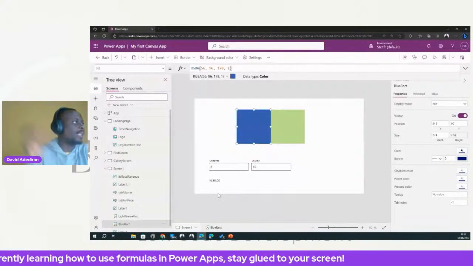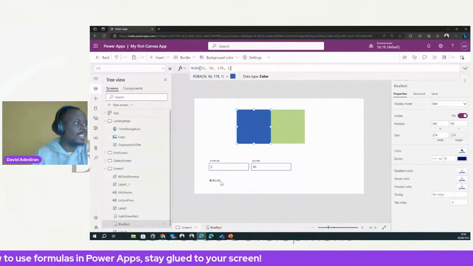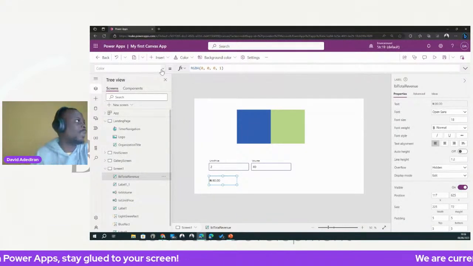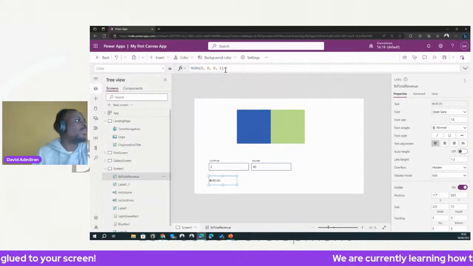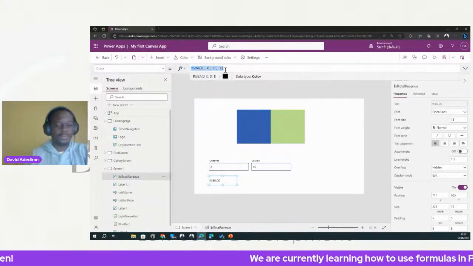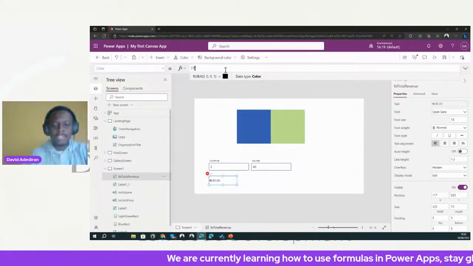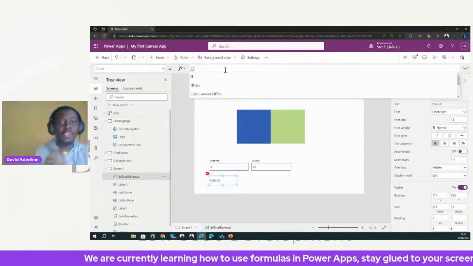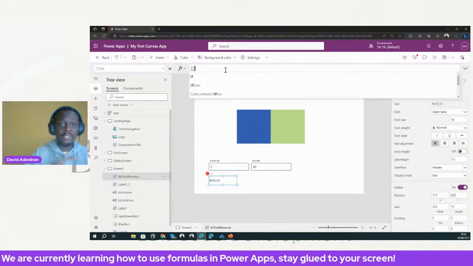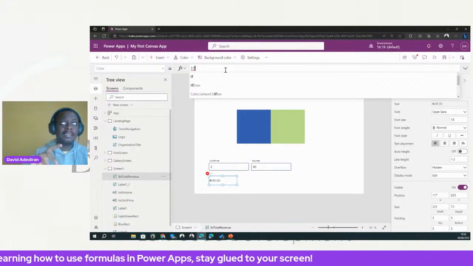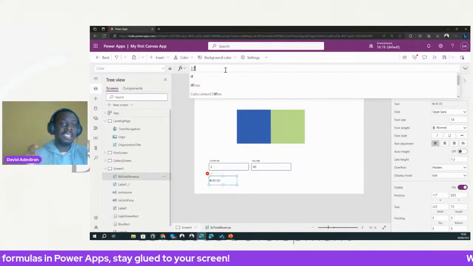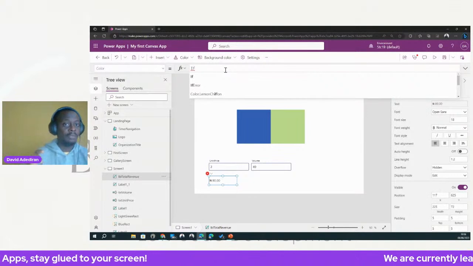Okay, so that was just a side note. Again, it's just a formula for colors. All right, so now let's write our function. Let's use a condition. We did a bit of conditions the other day when we were trying to show our device type dropdown based on whether you selected device type from the request. So we're going to do that again.